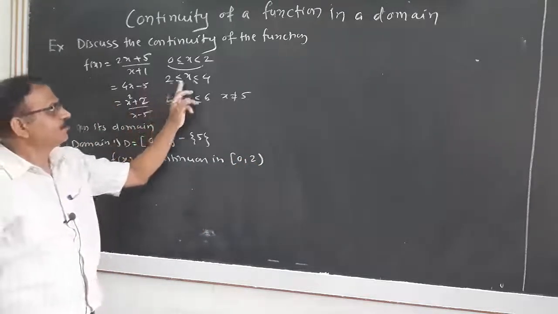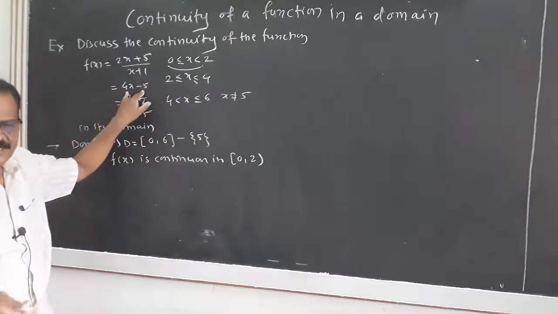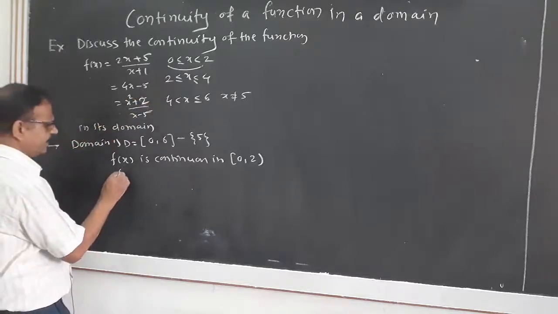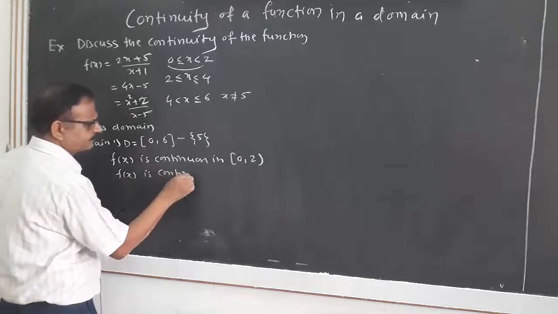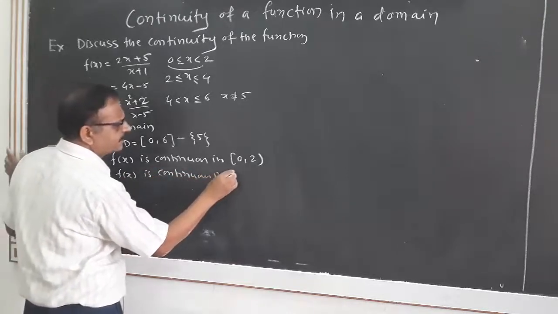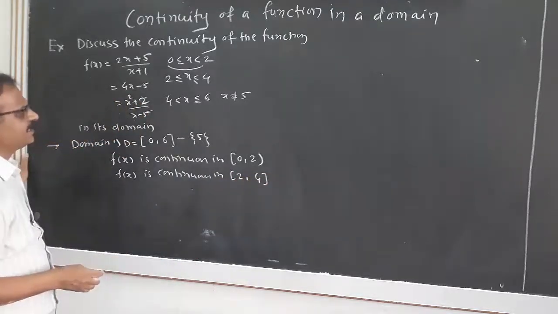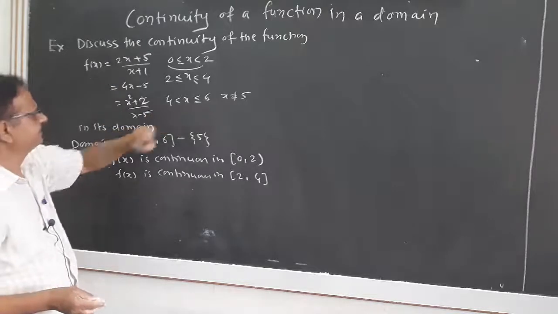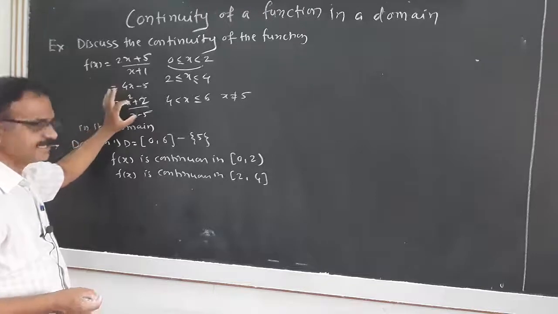In the interval 2 to 4, this is a polynomial function, and we know that a polynomial function is continuous everywhere. Therefore, f(x) is continuous in 2 to 4. Also, in 4 to 6, (x square plus 2) divided by (x minus 5) is a rational function.